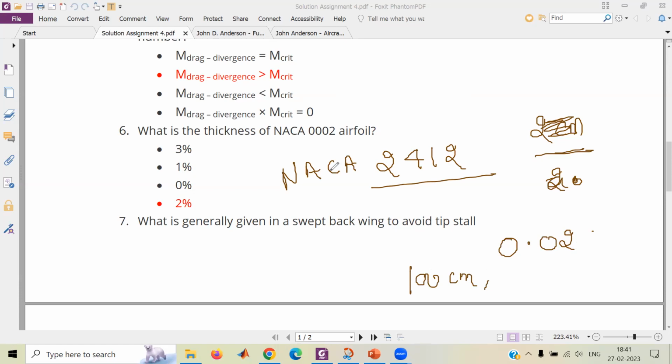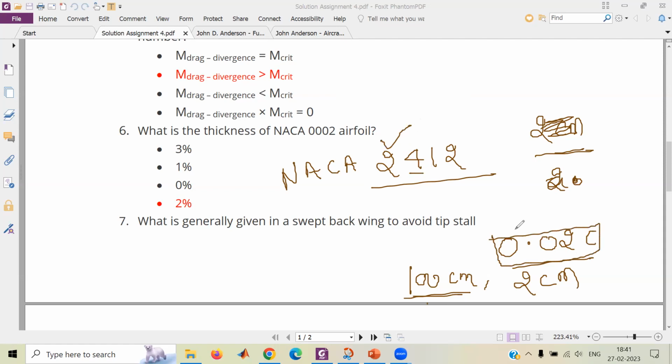Yes, sir. Now for 100 centimeter of chord, what is camber? Sir, it is 2, sir. 2 what? Centimeter. Very good, 2 centimeters. So you can say it's 2% of the chord, right? Yes, sir, it will be 0.02 times the length C. So C is 100, that's why 2 centimeter. Okay, so 2 is clear, it's maximum camber.